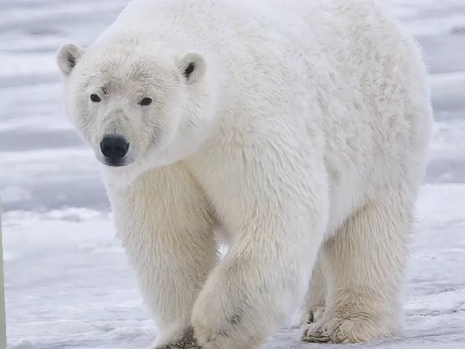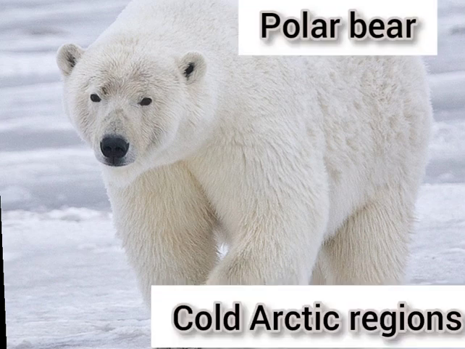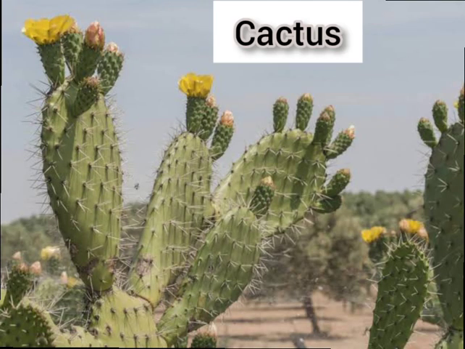So before starting, let's do one simple activity. I'll show you the pictures of some animals and plants. You have to identify it and tell the place where it can be seen. So let's start. What is this? Yes, it is a polar bear. It is seen in cold Arctic regions. This is cactus. It is seen in deserts.